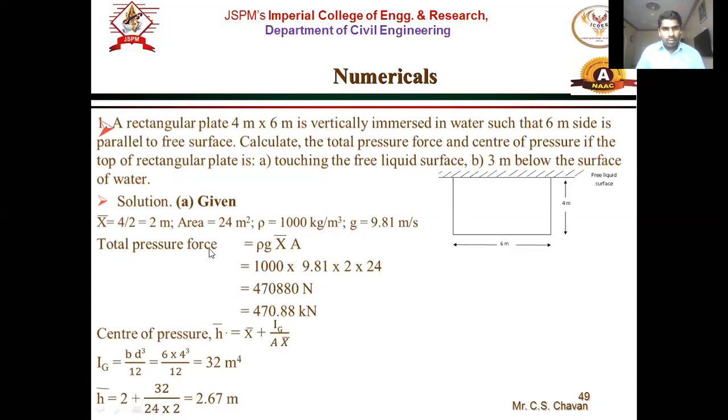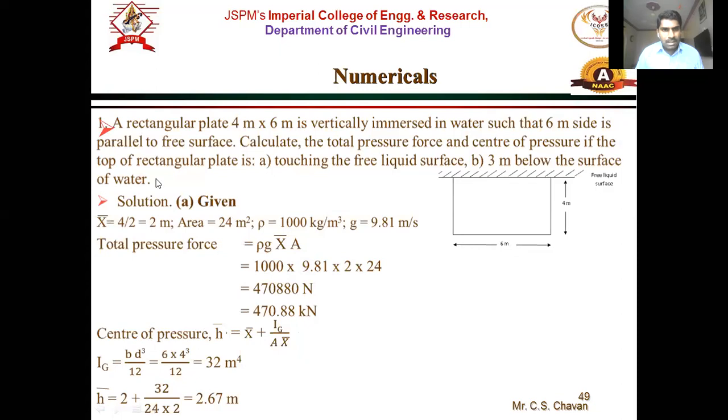So for vertical surface, the total pressure force is rho G x bar into area. In all cases the formula for total pressure is same. Remember, rho G x bar into area or gamma x bar into area. The formula is same: horizontal, vertical and inclined. Just the center of pressure formula is different. Now here it is vertical case, so sin square theta will not come in this, because theta is 90, so sin square theta is 1. So center of pressure h bar is x bar plus Ig upon A x bar.